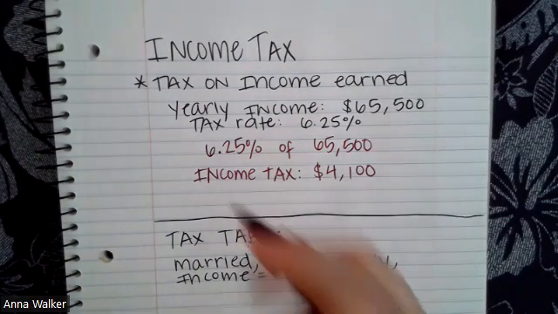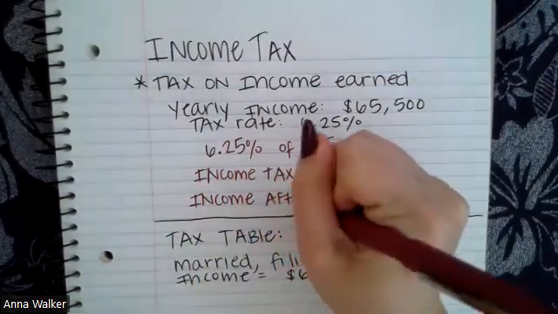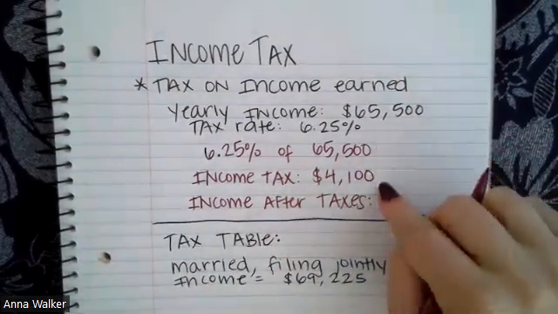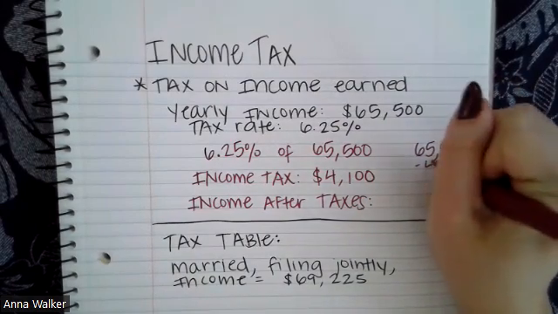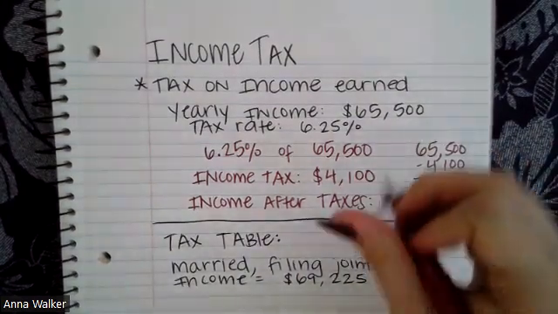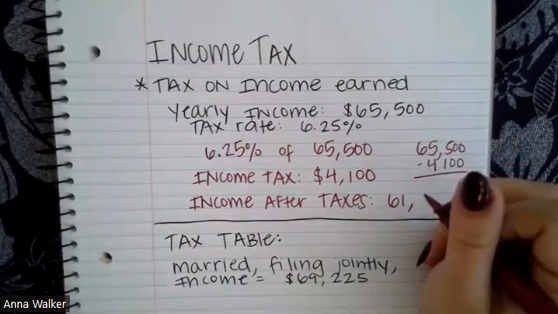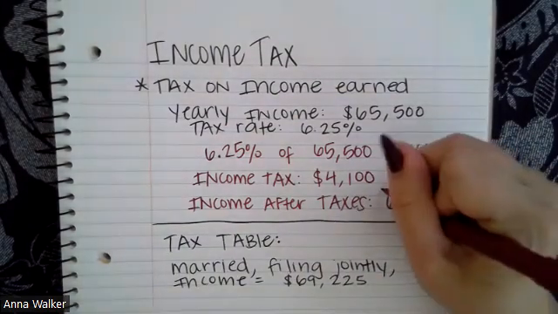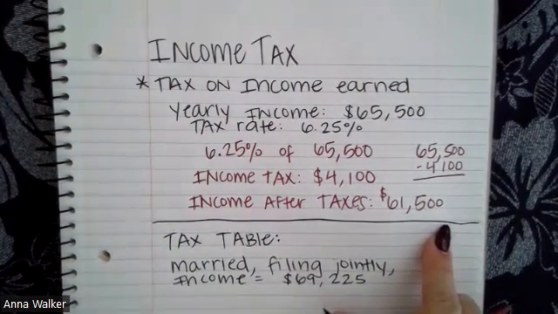If we want to know what our income is after taxes, we have to subtract these two amounts: our income minus the amount in taxes. That amount is going to be $60,100 or $1,500. So this is what our income is after taxes once we take out the tax amount.